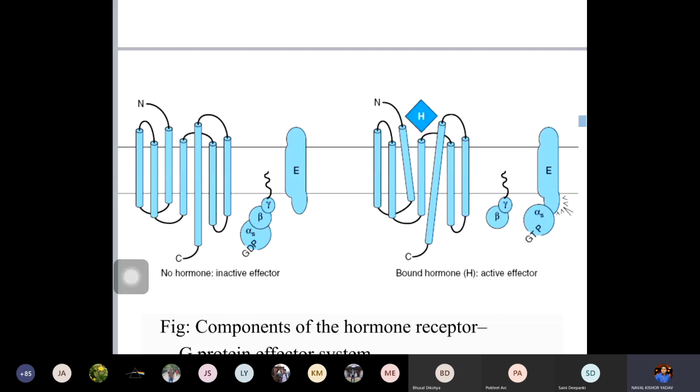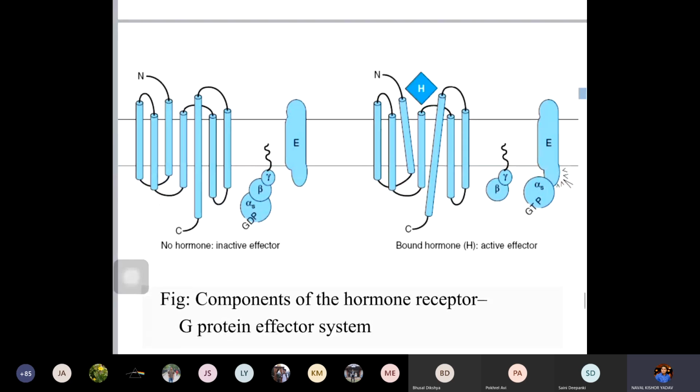Here, once the hormone binds to the extracellular domains, there is a change in the intracellular domains that causes the activation of the G protein. That means this alpha subunit will be detached, and the GDP is converted into GTP. And now this complex will go and bind to the inactive enzyme, which is present on the cell membrane. So now this enzyme will be active.